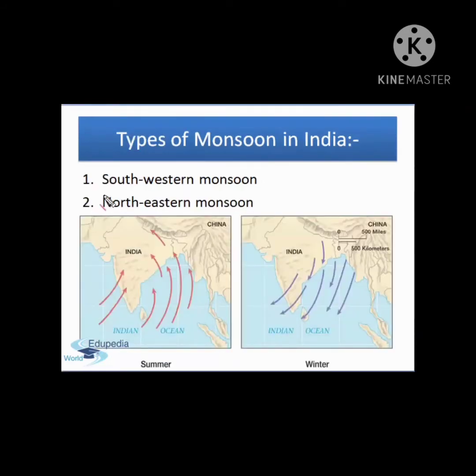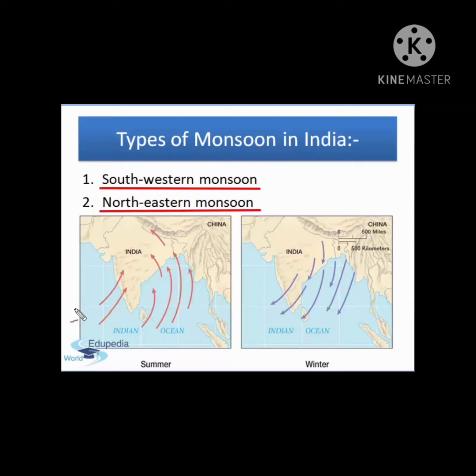Now about different types of monsoon in India. In India we will find 2 types of monsoon. They are the southwest monsoon, which is the main monsoon and comes from the southwestern part of the country. Then we have the northeastern monsoon. They are also called the retreating monsoon. That is, they leave the Indian subcontinent while still causing rainfall.